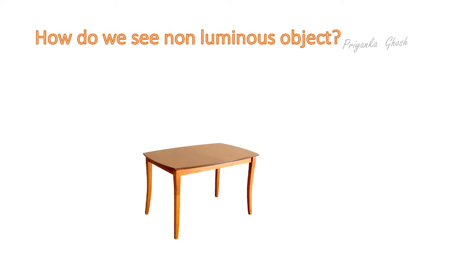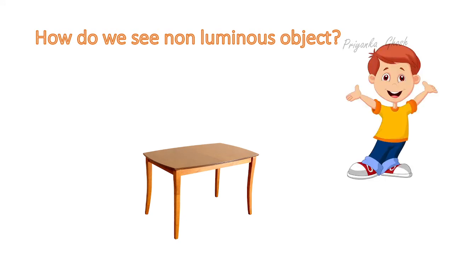Now there is a table in our room, and we are able to see it. As I mentioned above, when light rays from this table enter our eyes, we are able to see that table, right? Now the question is, how does this table get light rays?